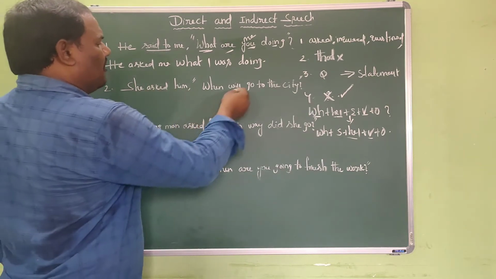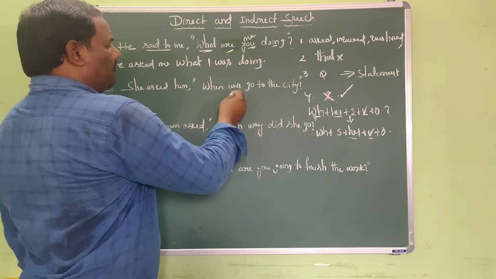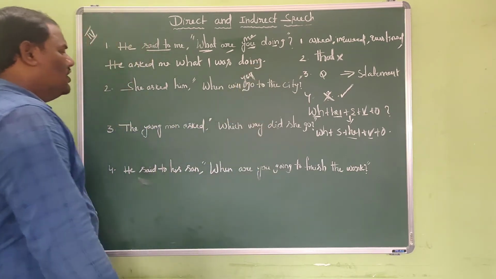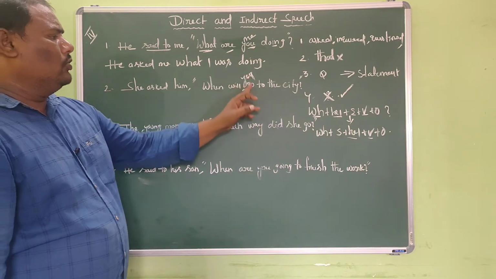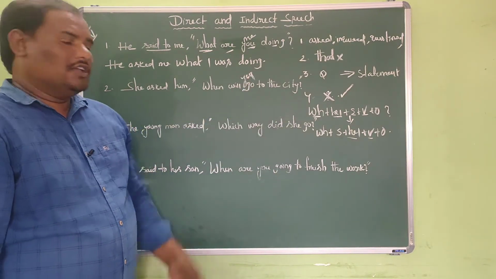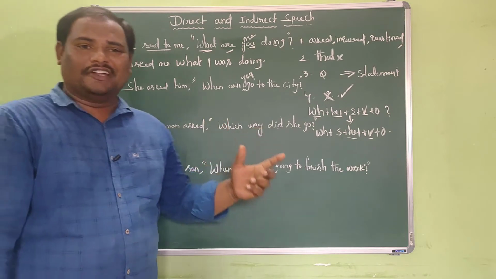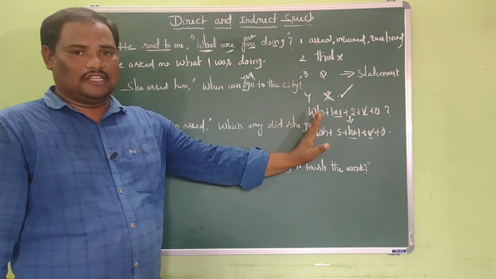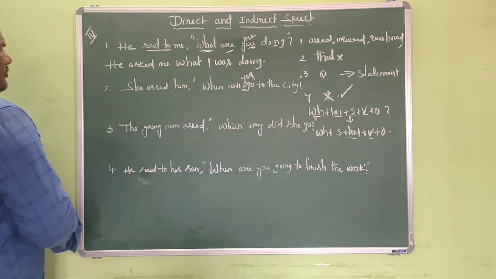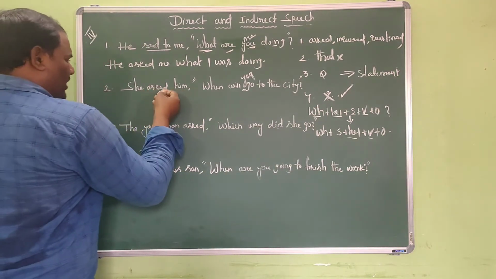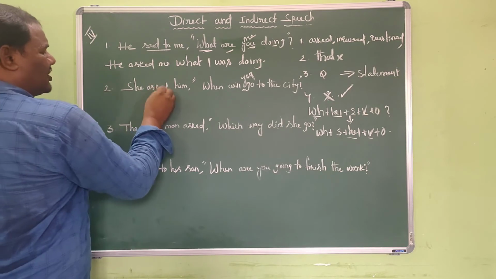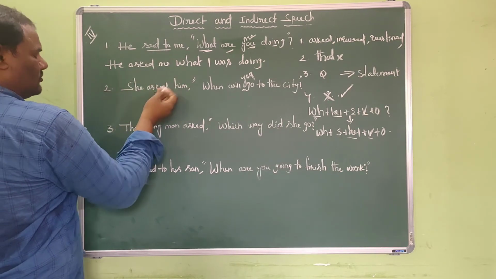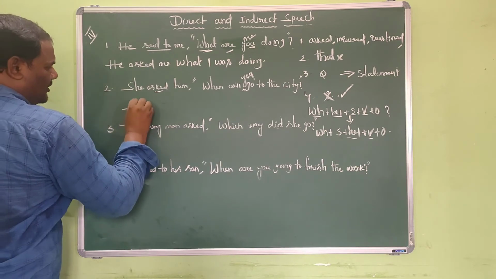She asked him, when will you go to the city? I have forgotten "go" here. This is also an interrogative sentence which is started with a WH question. So we have to follow all these steps. Okay, first and foremost thing we have to do is to change the reporting verb. But fortunately, we are already given the appropriate reporting verb "asked". So we need not do any changes here.